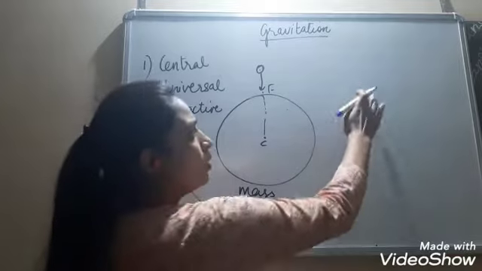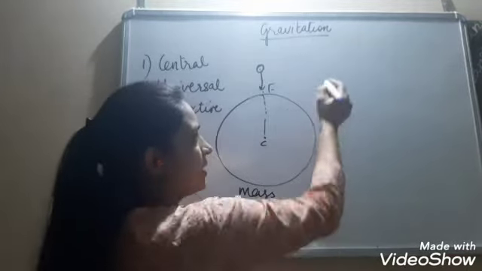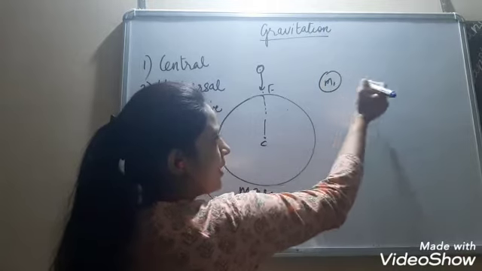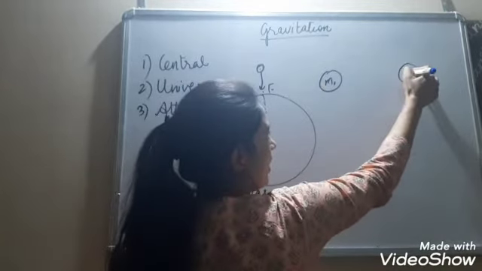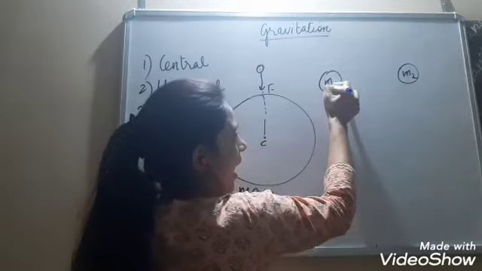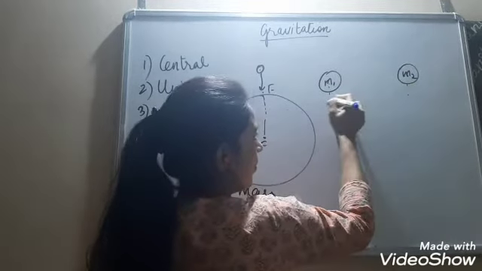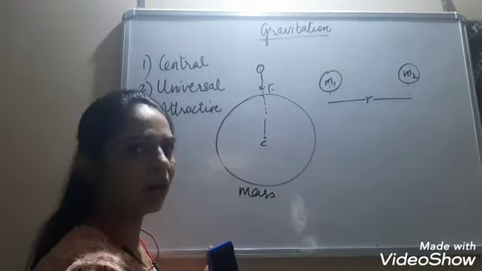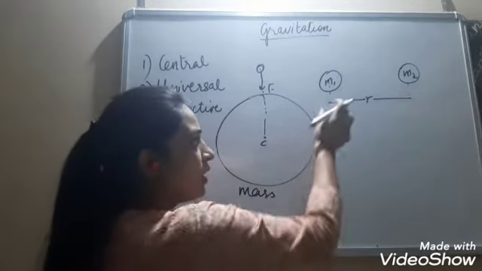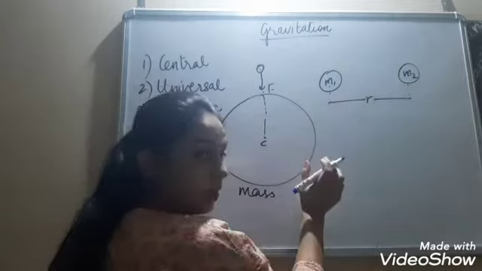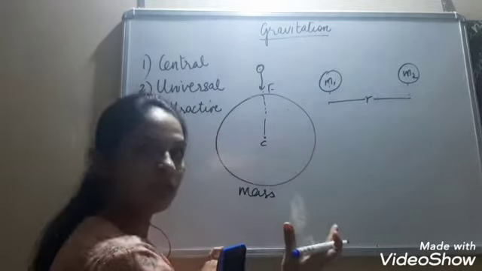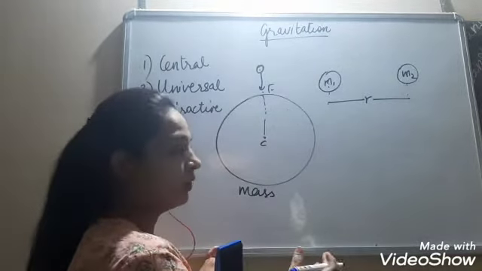So, what did Newton infer from his experiments? He saw that if there are two objects having masses m1 and m2, separated by a distance r, there is a force which attracts between both of them.